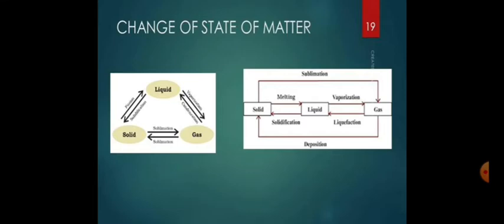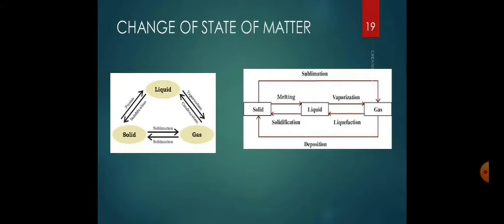So till now what we have understood is that matter can exist in three states, that is the solid state, liquid state and gaseous state. So let me take one example here. Water exists as a solid in the form of ice, liquid in the form of water, and as a gas in the form of steam or water vapor.